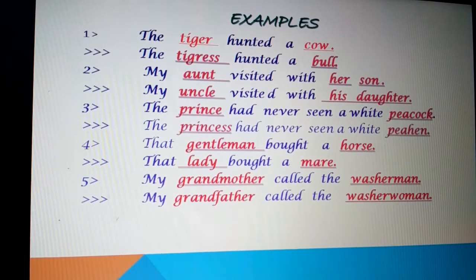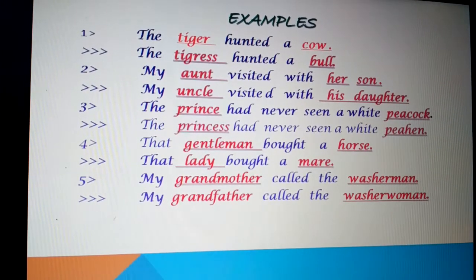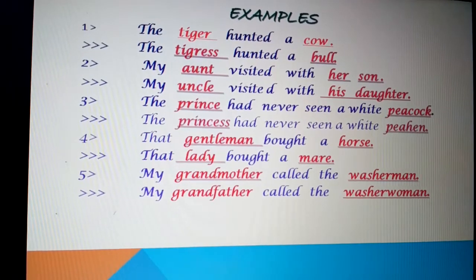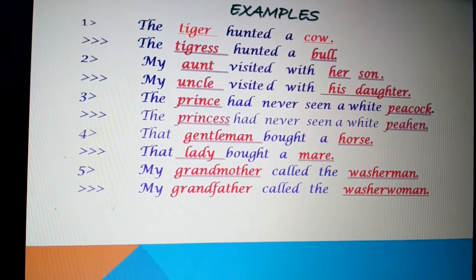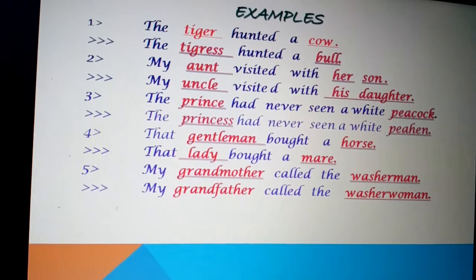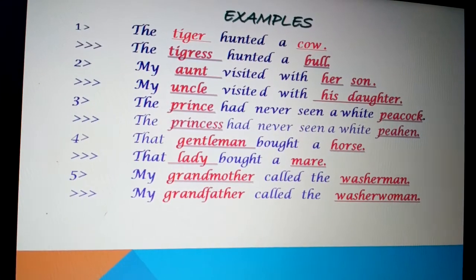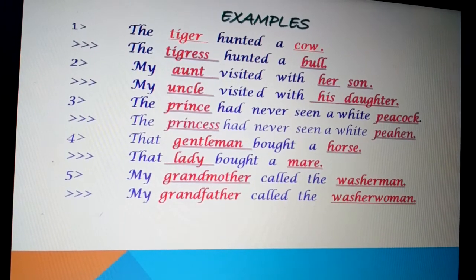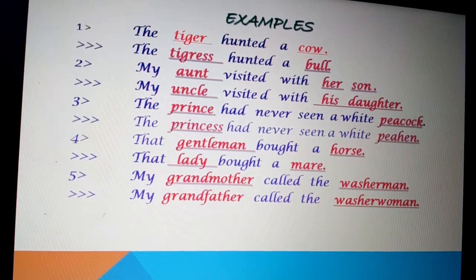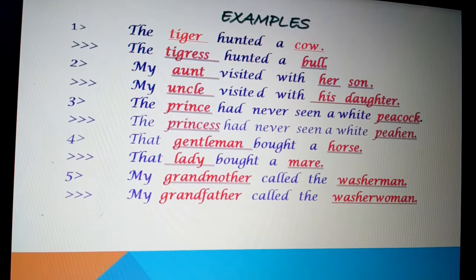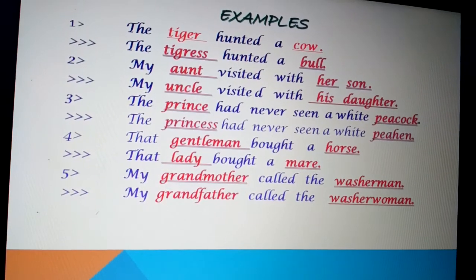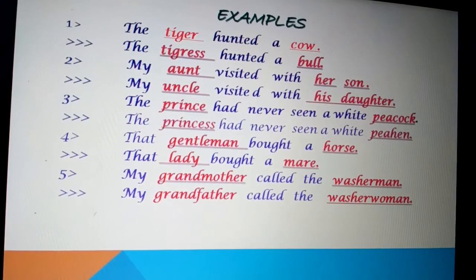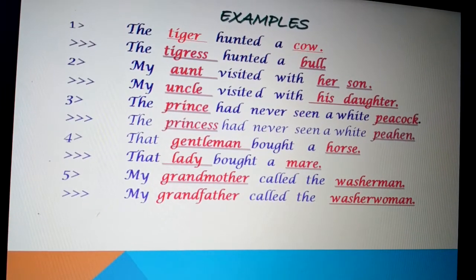The tiger hunted a cow. The tigress hunted a bull. Remember that the vowel E in some of the words gets omitted and the spelling changes, putting a stress on the consonant. So the word tiger changes to tigress and the word cow changes to bull. The tiger hunted a cow. The tigress hunted a bull.